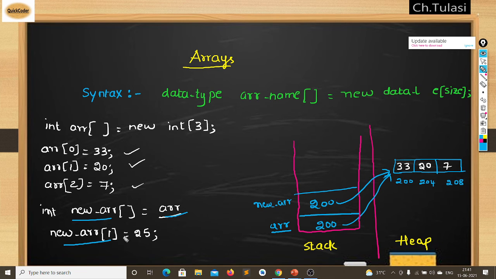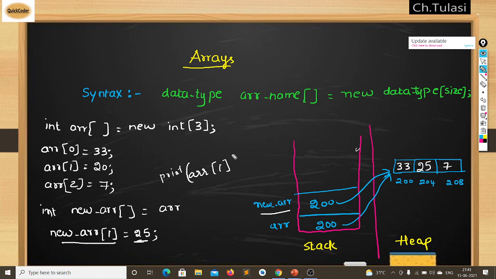So whenever newArray of 1 is changed to 25, this 20 will be replaced with 25. If you print array of 1, you will get the output 25 only. This is nothing but shallow copy.